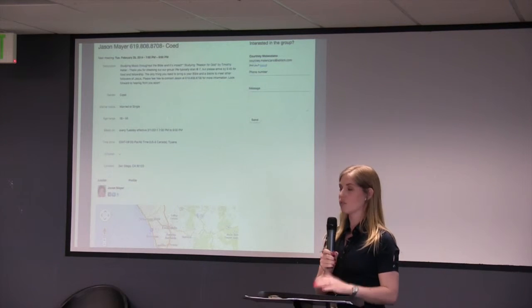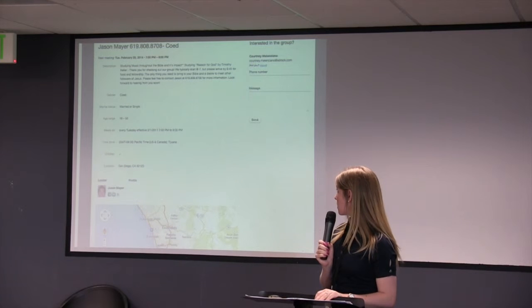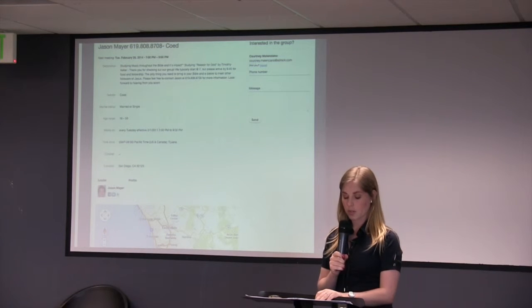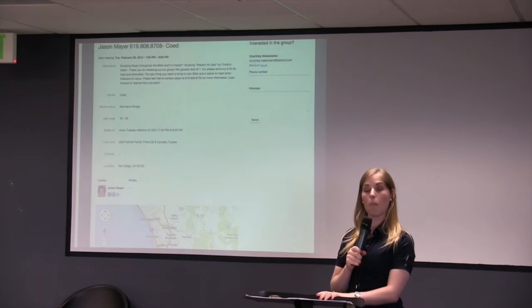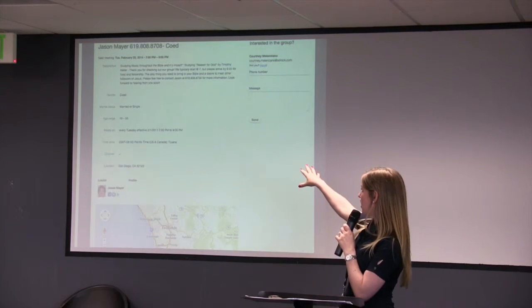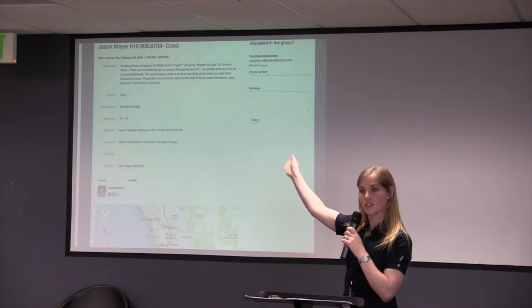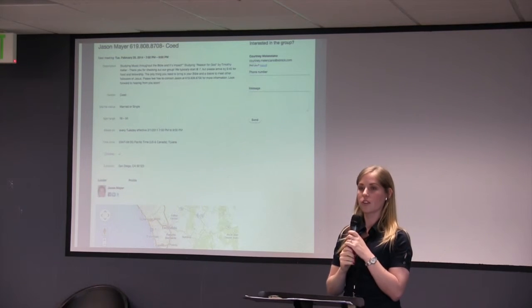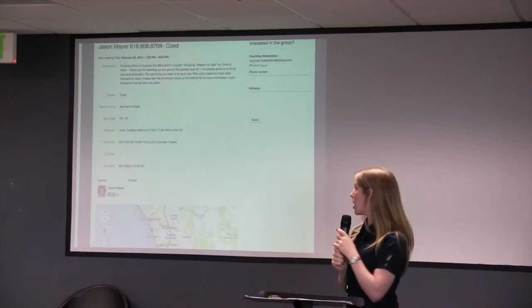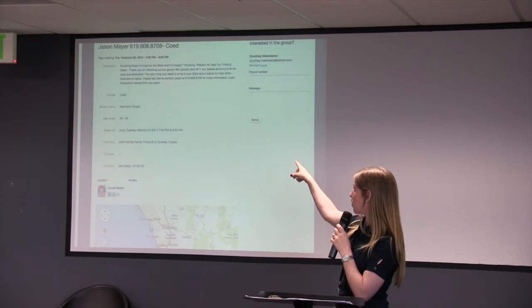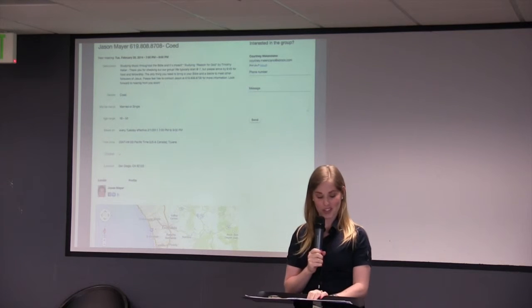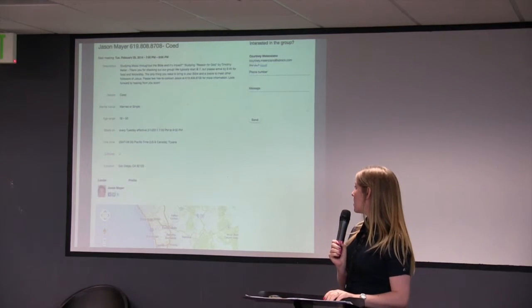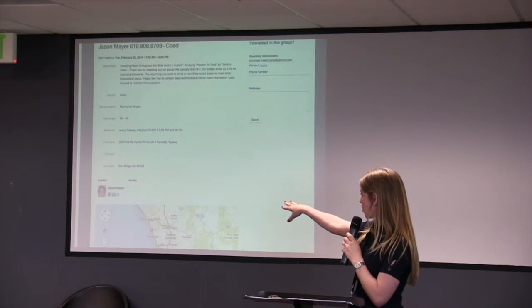So this is an example of a group on group search. This is actually Jason's group. One of the things I wanted to note, I keep talking about the group description, and one of the reasons why I keep mentioning it is because if you see on here that big paragraph at the top, that is Jason's description. All the other little details about your group, the day and the time, filter down below, but the thing that really attracts people is the description, which is why I tell you to go there first.